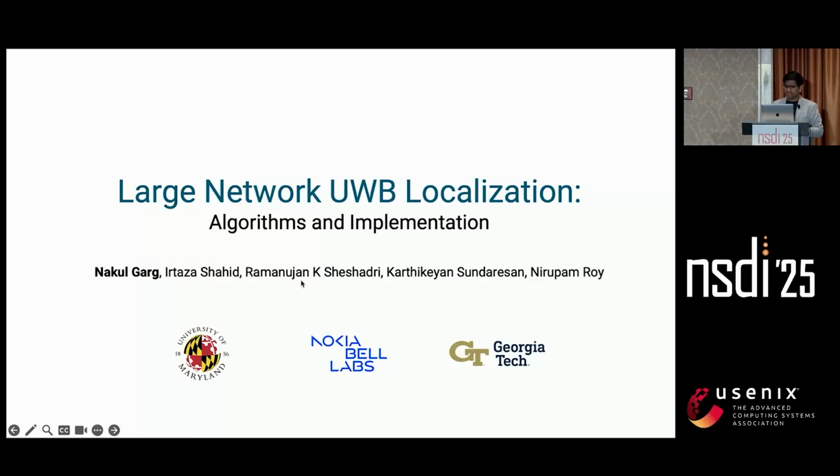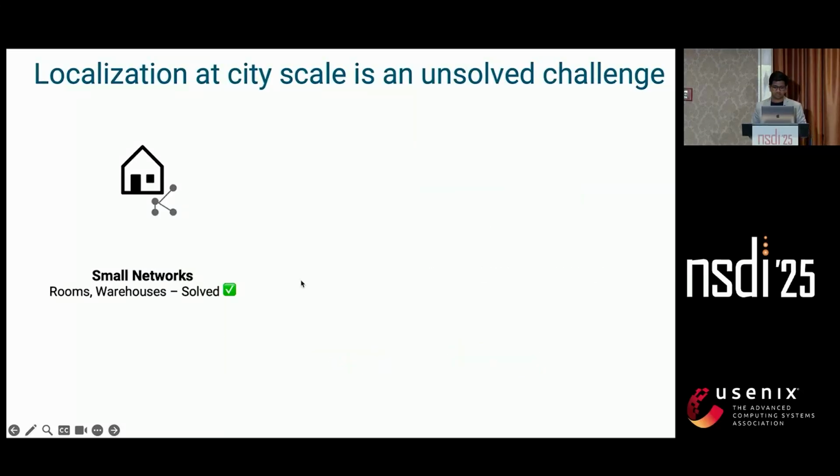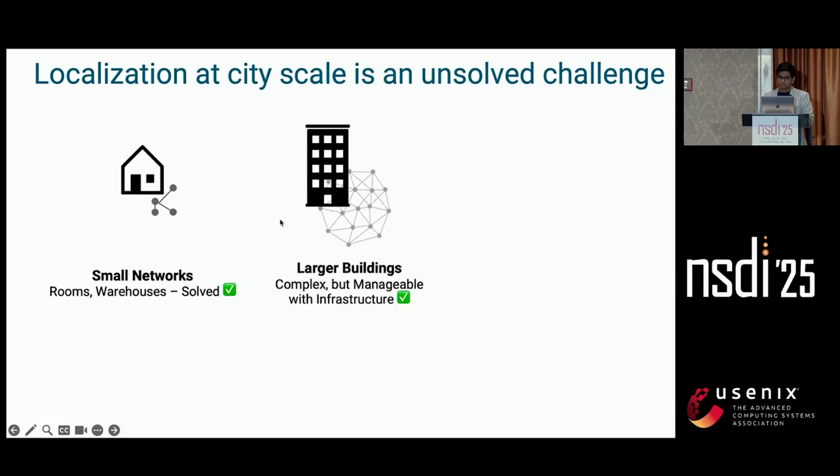I'm Nakul, and I'm very excited to talk about our work on large network ultra-wideband localization. So let me begin by saying that localization is a mature field. In small environments like rooms or warehouses, it's largely solved, often with centimeter level accuracy. However, as we move to larger multi-floor buildings, the complexity increases.